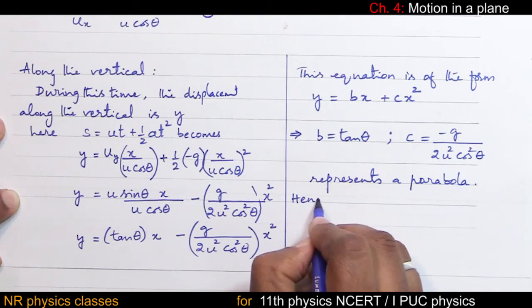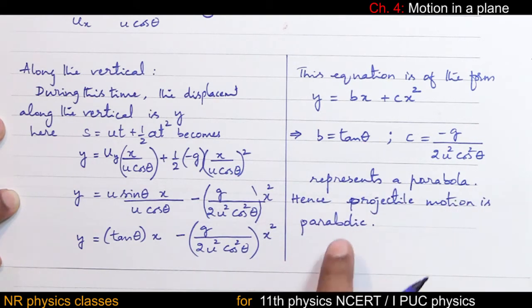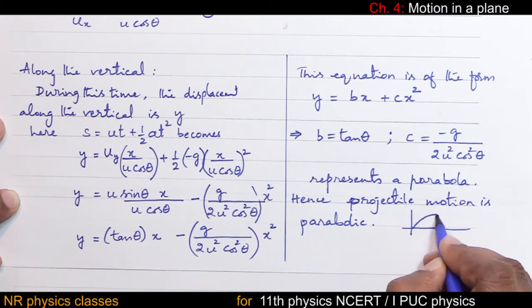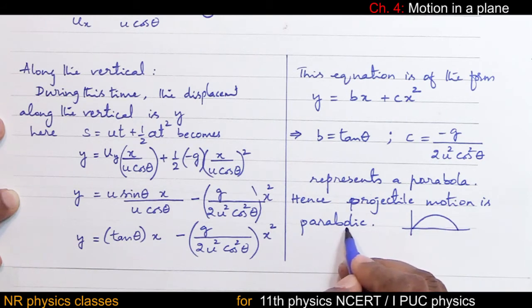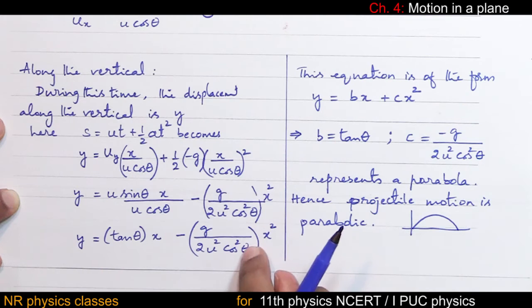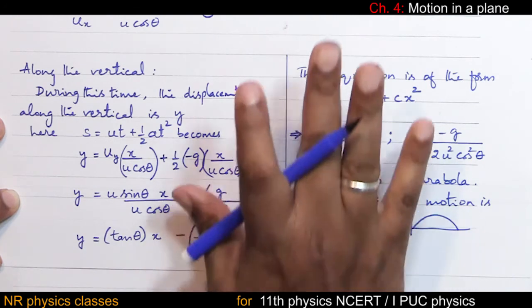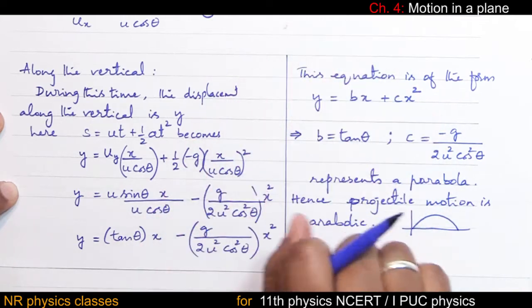Hence, projectile motion is parabolic. So we used to draw such diagrams, right? Like this. This is not part of a circle. This is part of a parabola. So that is what this equation is telling. So this final expression is called the equation of projectile motion. This is an important question for 3 or 4 or 5 marks.